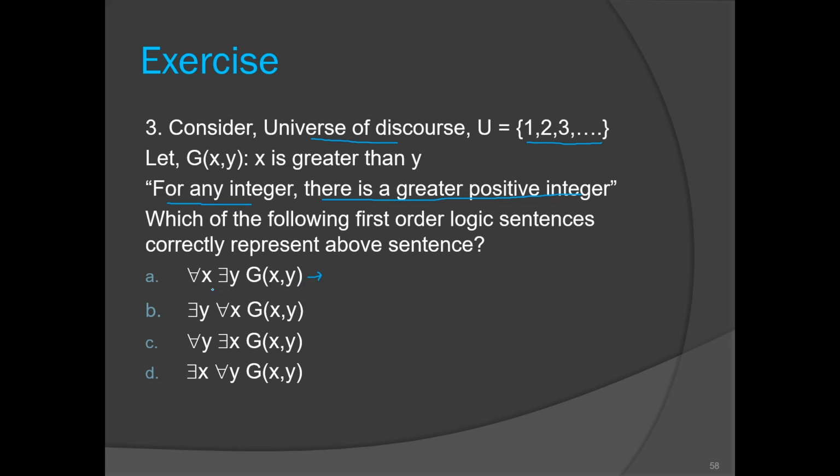So this sentence is representing that every positive integer is greater than some positive integer. Is it true? I repeat the English statement. Every positive integer, so this x and y are going to be positive integers, right? This sentence is saying every positive integer is greater than some positive integer. Is it true?